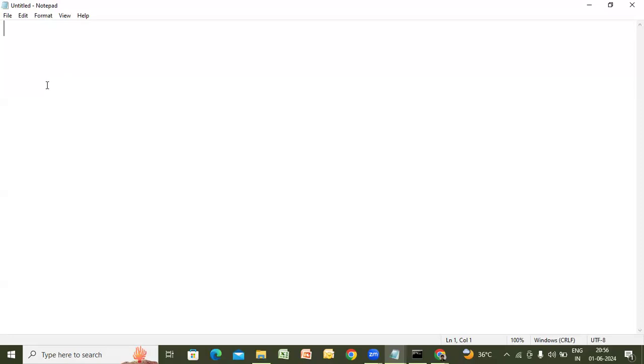Directly, shall I go with the program instead of explaining this example? While writing the program, I will explain that example. You can easily understand. Import java.io.*. Now, let me take a class FileTransfer. In that, let me put the code here.